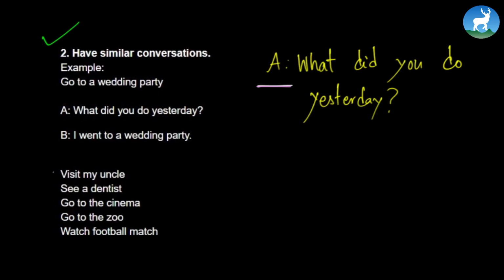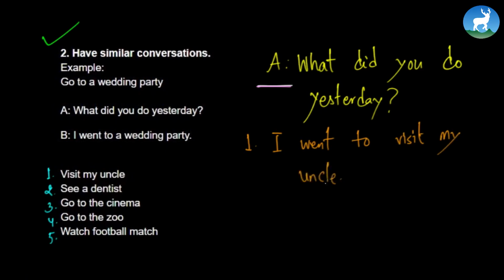So these are the questions, in fact. So we have 5 different options. So let's try from these options. You can say, first way, I went to visit my uncle. Or you can say, I went to see a dentist. Something is wrong in your teeth and you went there.